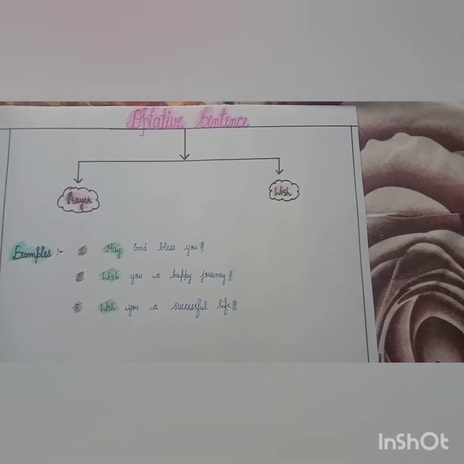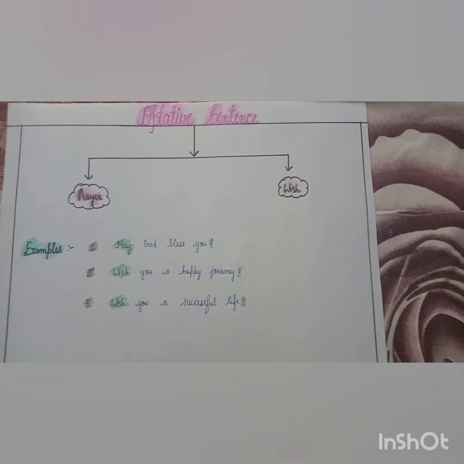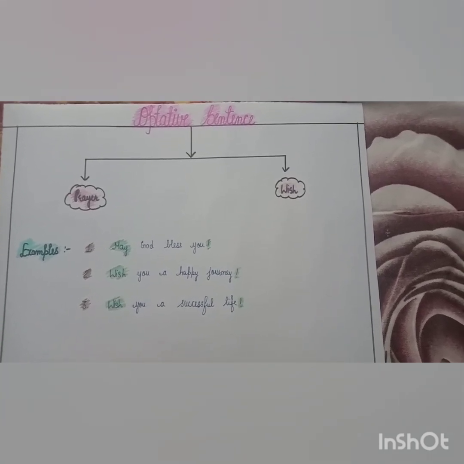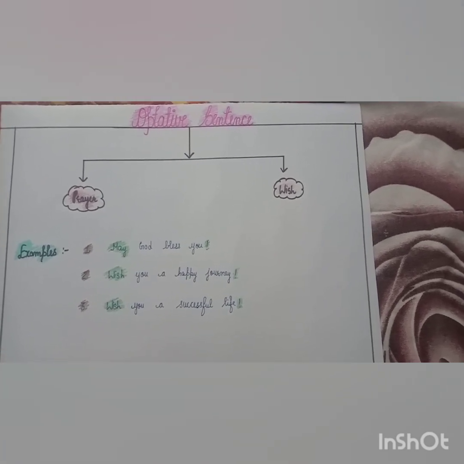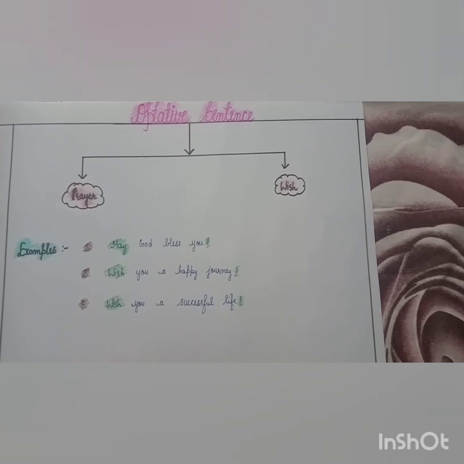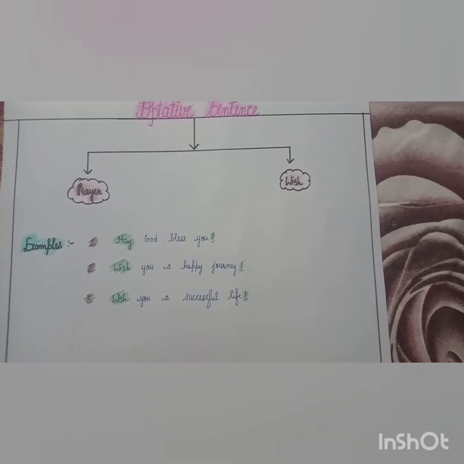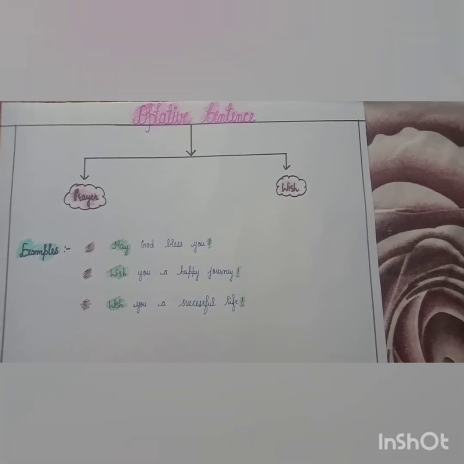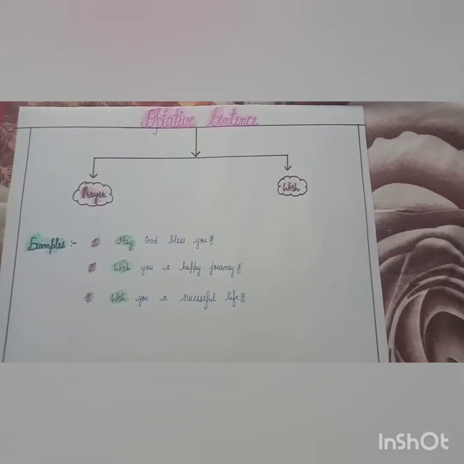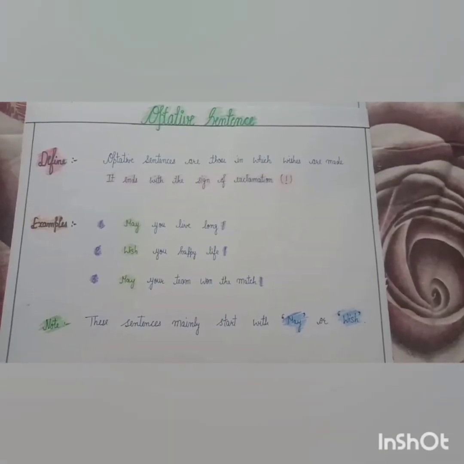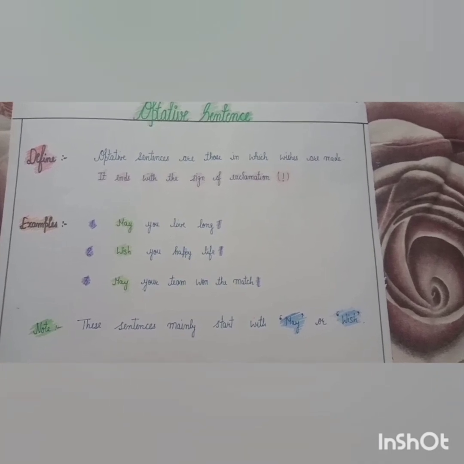Optative sentence is also divided based on 2 things: prayer and wish. Examples: may God bless you, wish you a happy journey, wish you a successful life. You can see that the examples are based on prayer and wish. May, wish, wish. It is a sign of some prayer or wish. And the main thing is that optative sentence also ends with exclamation sign.